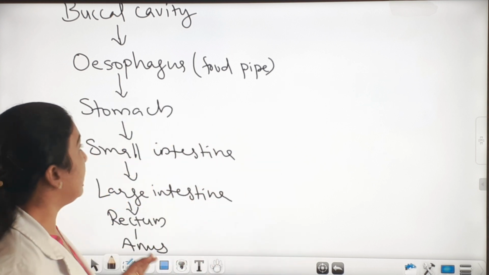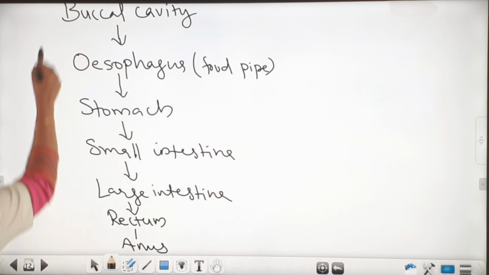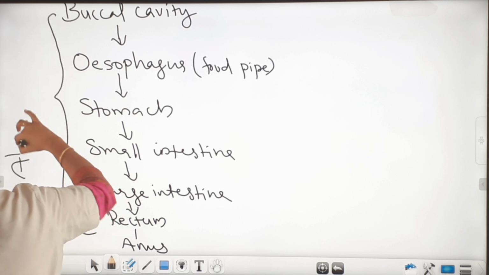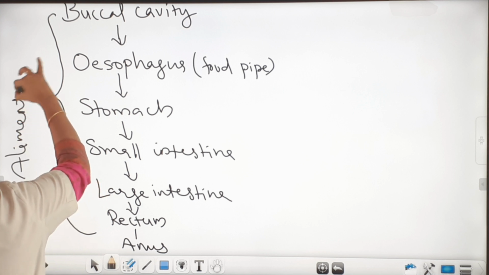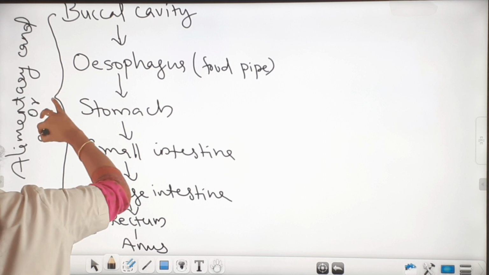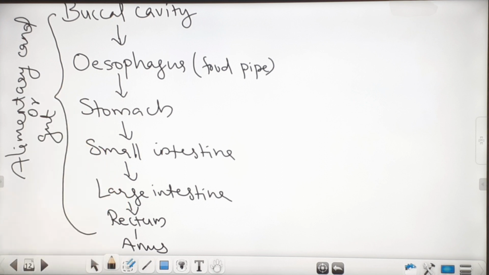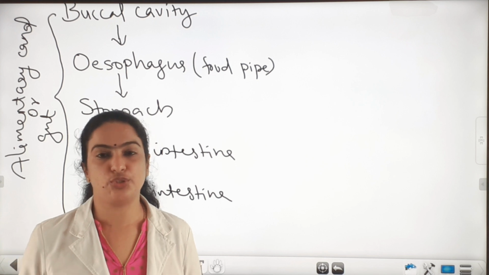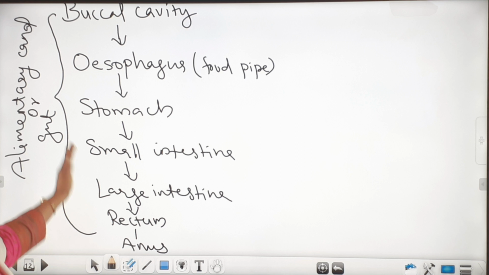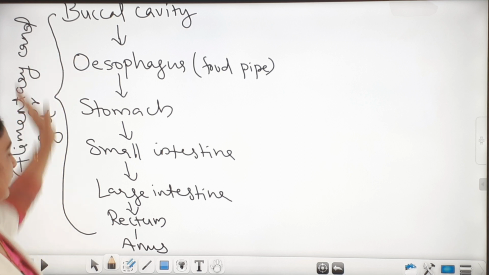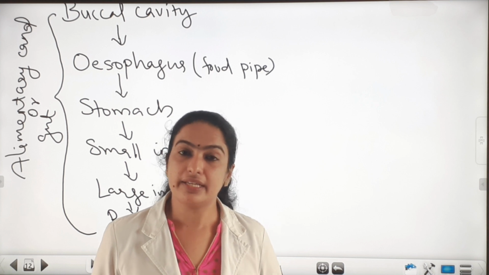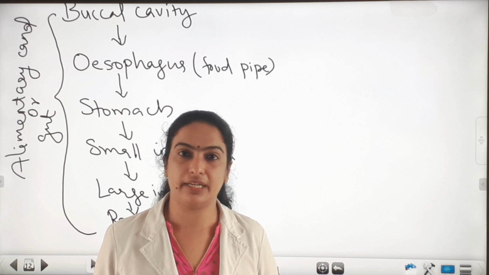These organs are collectively called alimentary canal, or gut, G-U-T, or digestive tract also we can call. The alimentary canal starts from buccal cavity and ends in anus. Buccal cavity means the area inside the mouth.